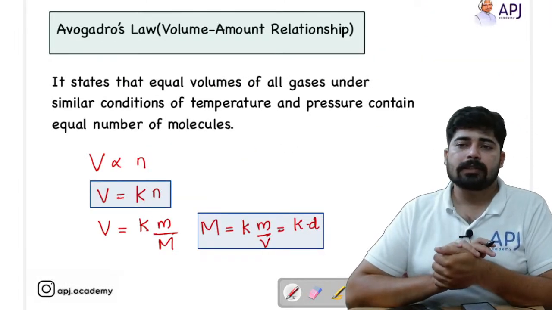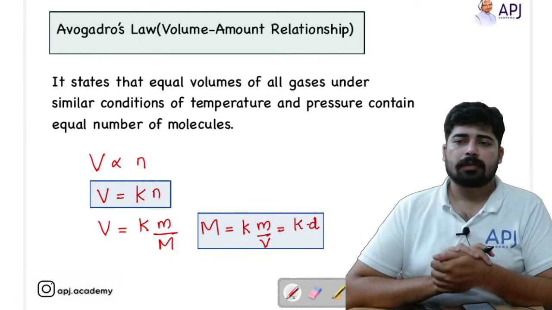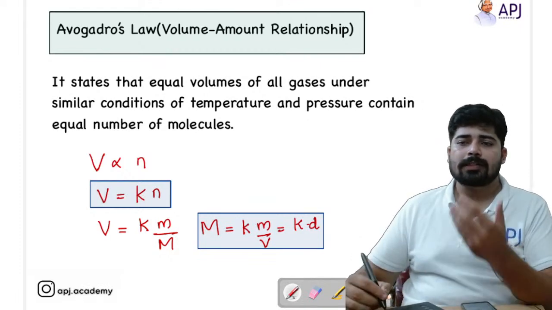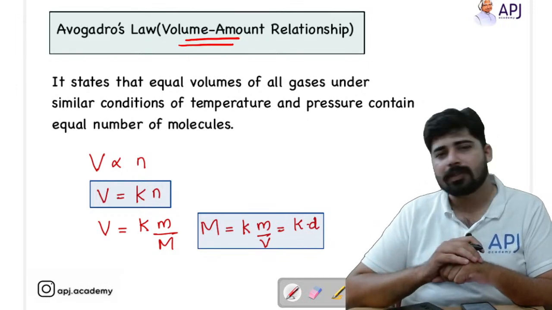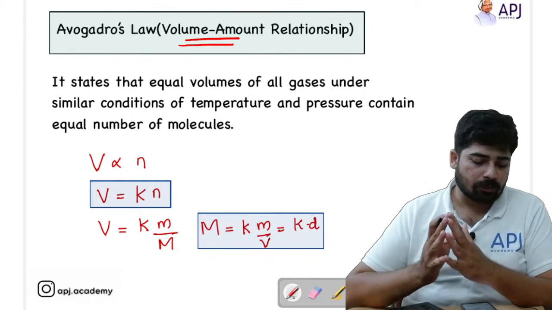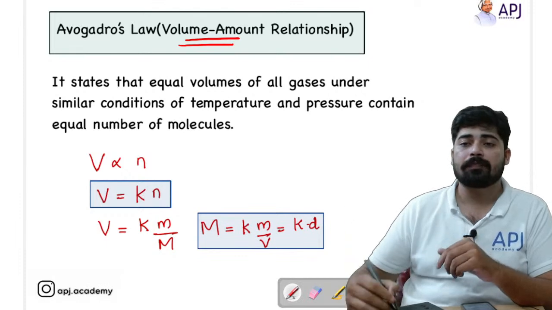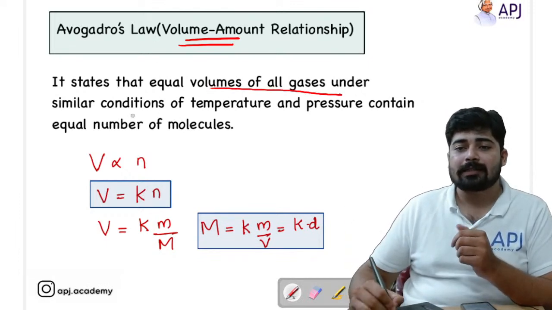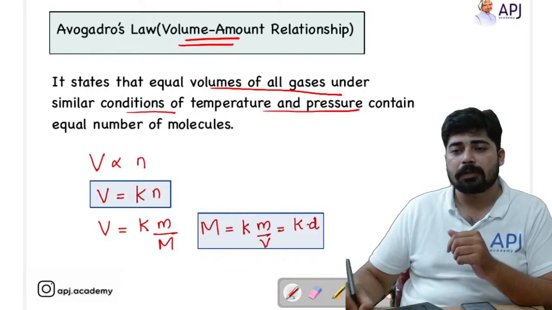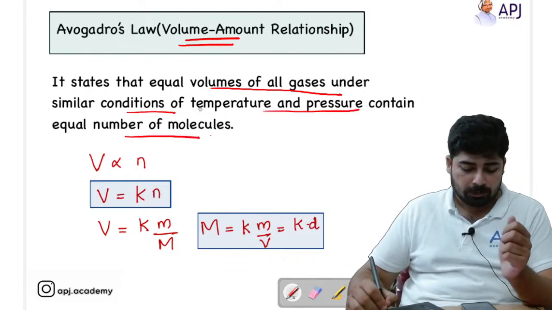Now this is the last law, that is Avogadro's law. What Avogadro is saying is that it is a volume and number of moles relationship, or you can say volume and amount relationship. Equal volumes of all gases under similar conditions of temperature and pressure contain equal number of molecules.